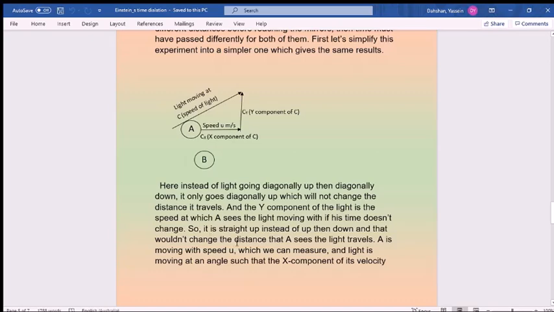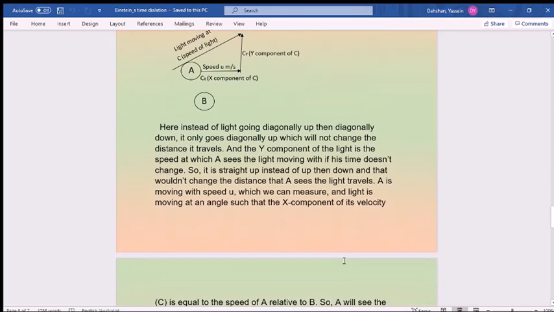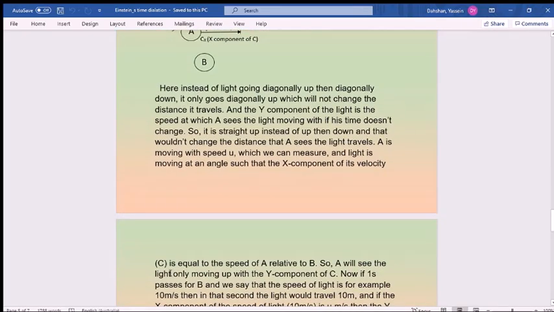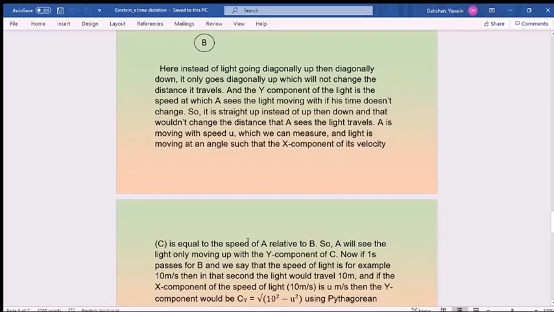So to understand the distance that light travels, A is moving with speed u, which you can measure, and light is moving at an angle such that the x component of its velocity, c, is equal to the speed of A relative to B. So yeah, A will see the light only moving up with the y component of c.